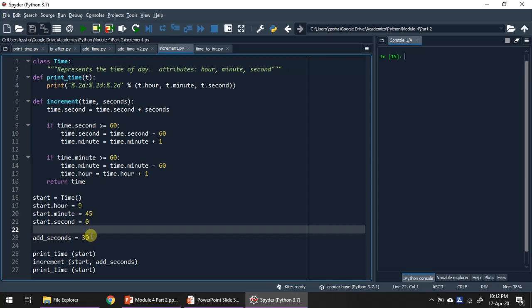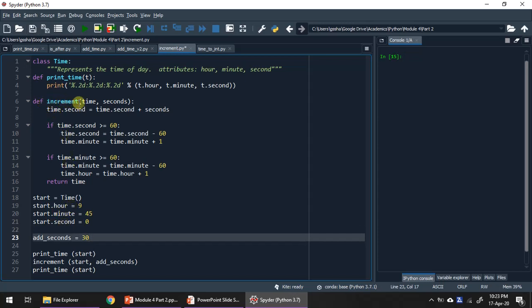I want to add 30 seconds to this object. So for this I have defined a function called increment. I will pass this object start and these seconds to this function, so that this function will add these many seconds to this object. Before we call the function increment, first let's print the start object with the help of print time.